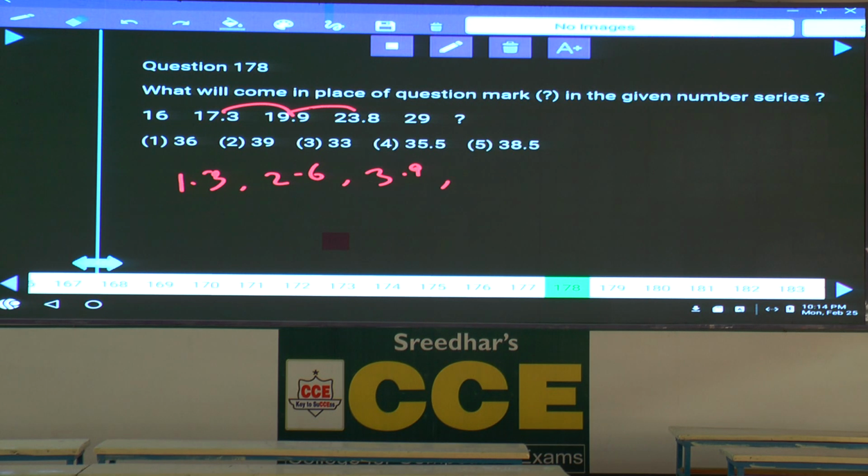13 into 1, 13 into 2, 13 into 3, next one 13 into 4. Next one 13 into 5 is how much? 65. That is 6.5 should be added. 29 plus 6.5, 35.5, choice 4. Now this is about paper number 18, 1318, question numbers 1 to 50, 173 to 178. Done with this? Any doubts in these questions? Clear? The difference between the numbers are multiples of 1.3: 1.3 plus 2.6 plus 3.9 and so on.